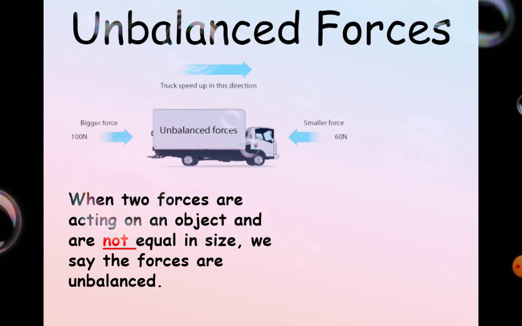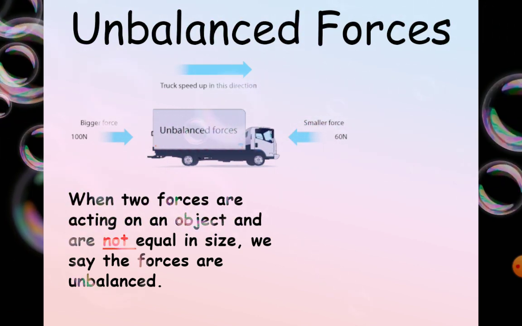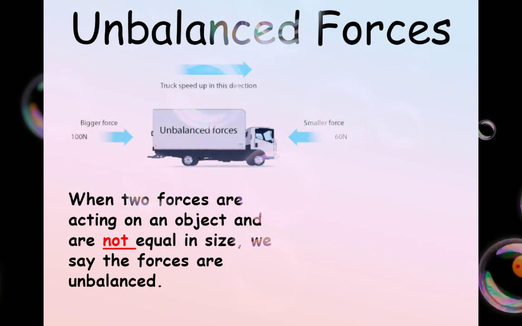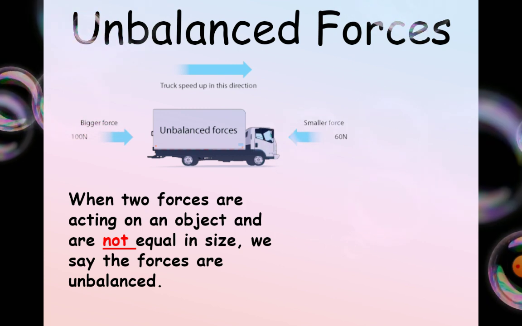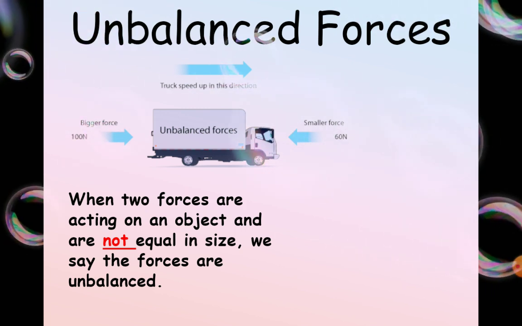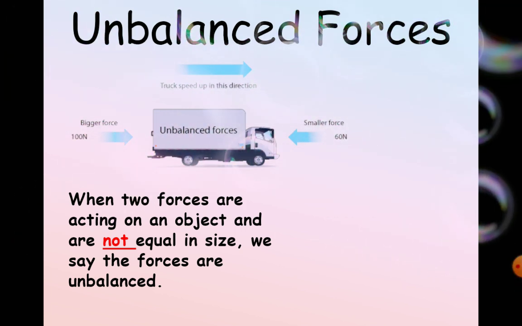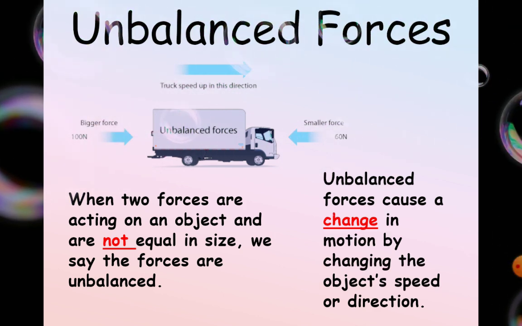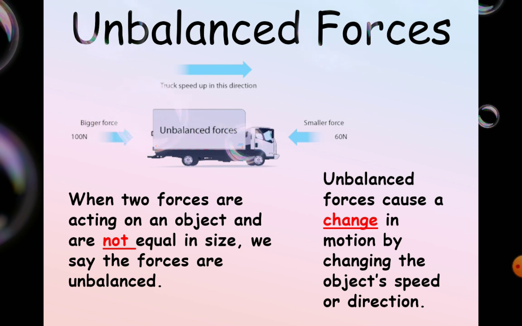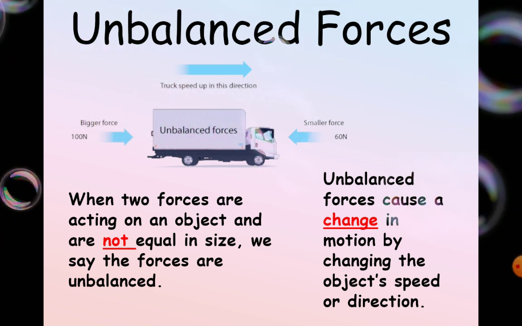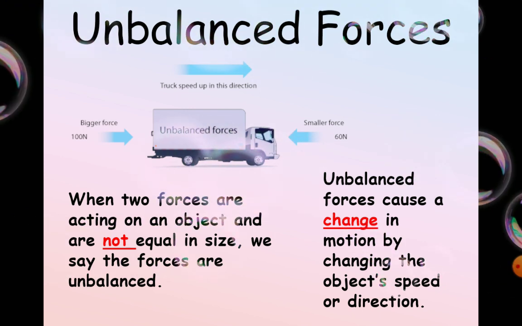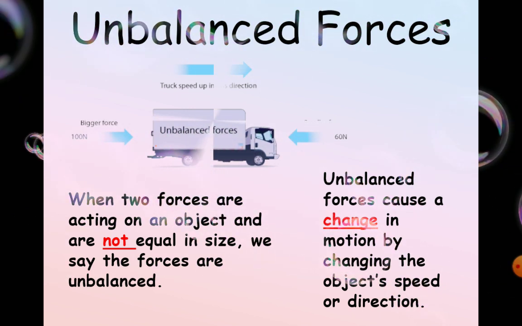Now for example, in this picture we can see one force is 100 newtons and the other one is 60 newtons. So where will the truck go? From the side of the bigger force, that is 100 newtons, so it goes to the left side. Now unbalanced forces cause a change in motion. That's what I told you. If the force is unbalanced, then only will there be motion. So every moving object has an unbalanced force acting on it, changing the object's speed or direction. It can be speed, it can be direction also.